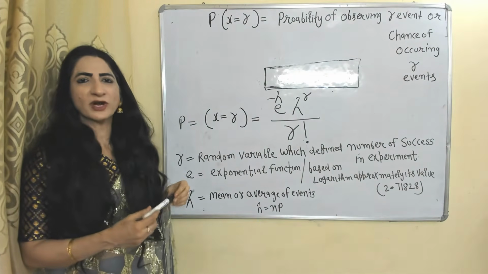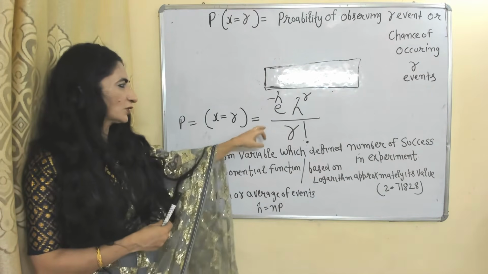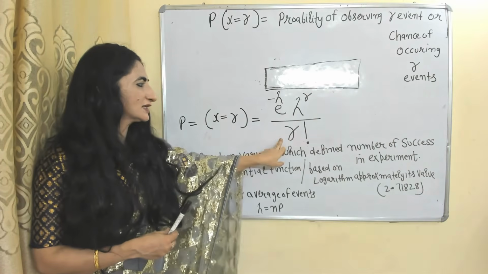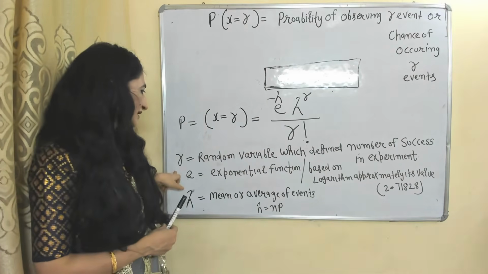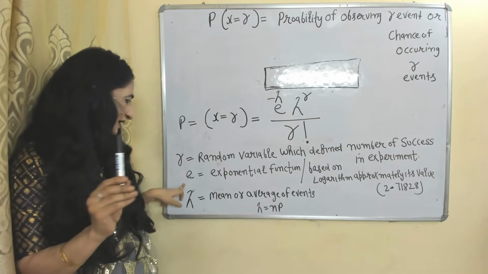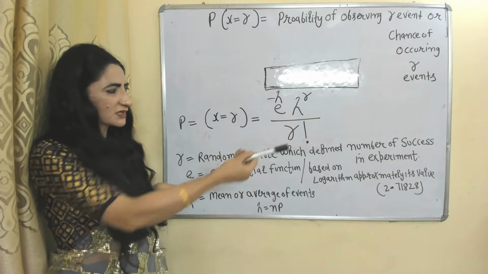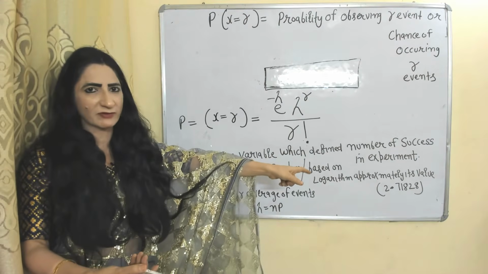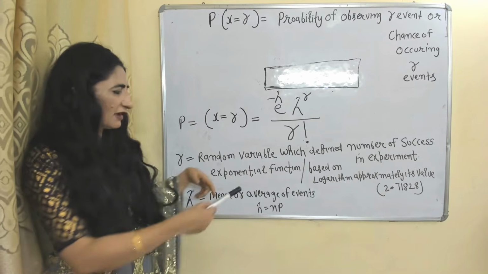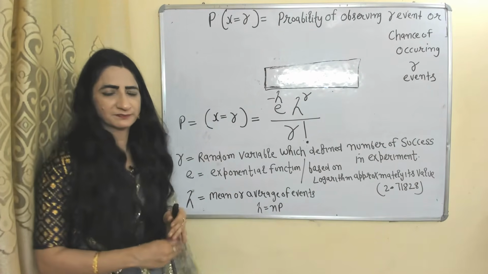Now we will see the formula to calculate Poisson distribution. P of X equal to r equals e raised to minus lambda, lambda raised to r, divided by r factorial. Here r is the random variable which defines the number of successes in the experiment. e is the exponential function based on logarithm. Approximate value of e is 2.71828. Lambda is the mean, or you can say the average of events, and lambda is equal to NP.